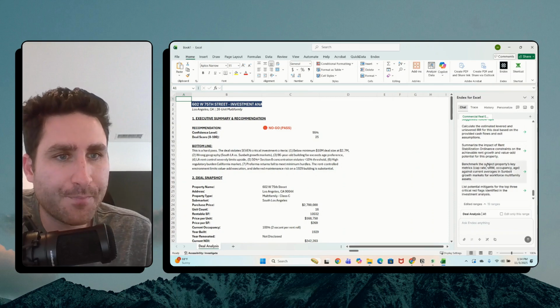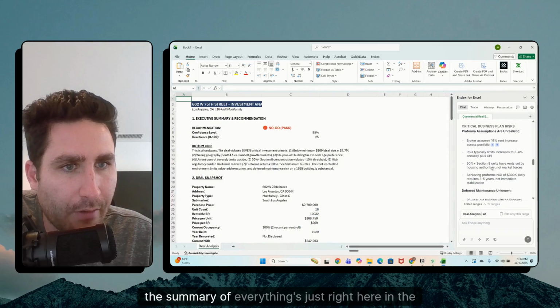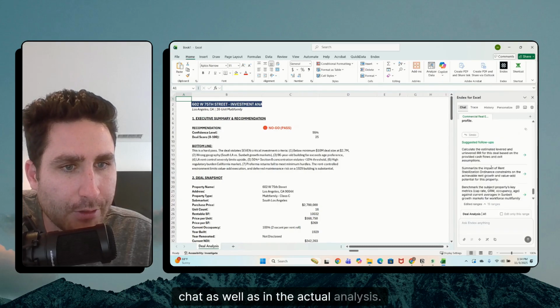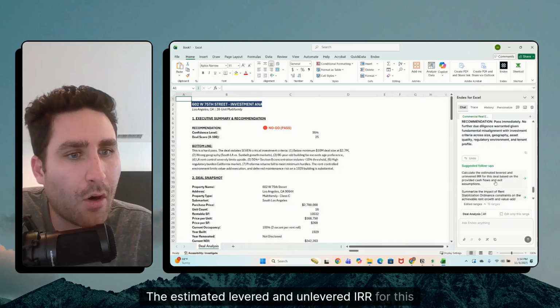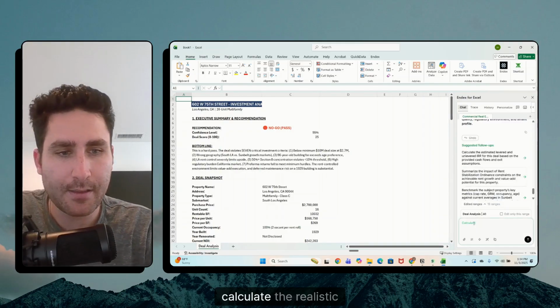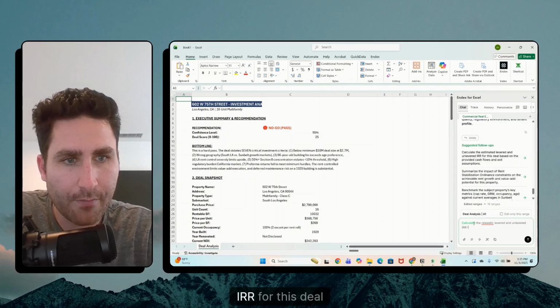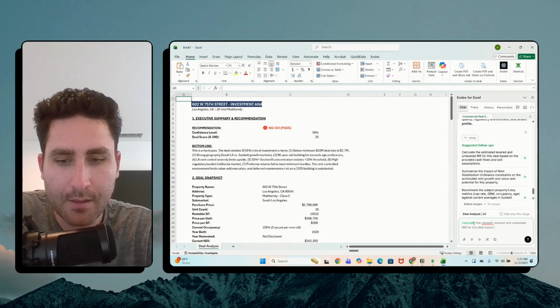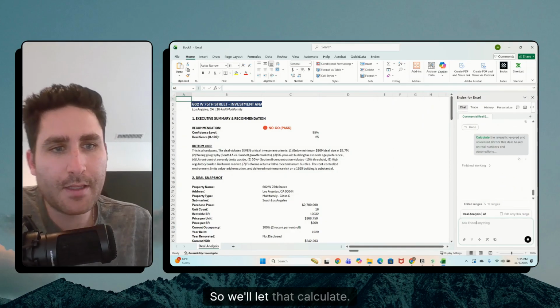And I always just want to point out the suggested follow-ups are oftentimes pretty cool. And look, the summary of everything is just right here in the chat as well as in the actual analysis. Suggested follow-ups would be: calculate the estimated levered and unlevered IRR for this deal based on the provided cash flows. I might say something like this, actually: calculate the realistic levered and unlevered IRR for this deal based on real numbers and assumptions. So we'll let that calculate.